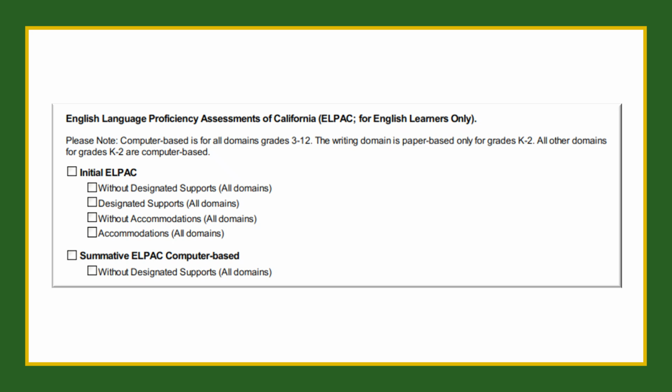A domain exemption on the LPAC may be considered when a student, due to a documented disability, is unable to participate meaningfully in one or more of the domains, listening, speaking, reading, or writing, even with appropriate accommodations. The IEP must clearly document the reason for the exemption. These exemptions are rare and should only be used when no available supports or accommodations would result in a valid assessment of the student's skills in that domain.